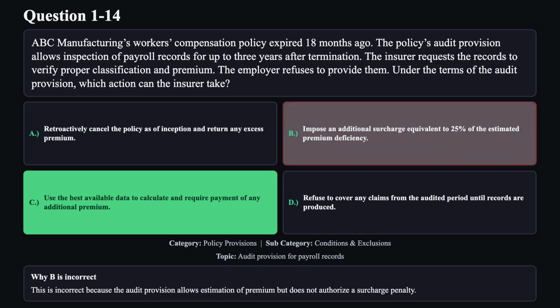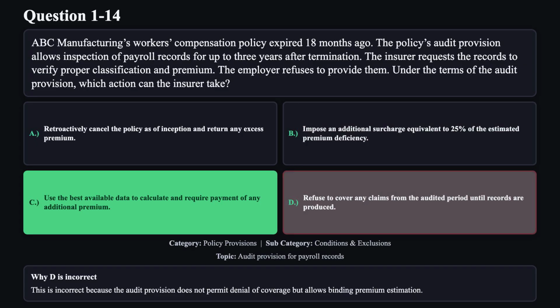Reason B is not correct. This is incorrect because the audit provision allows estimation of premium but does not authorize a surcharge penalty. Reason D is not correct. This is incorrect because the audit provision does not permit denial of coverage but allows binding premium estimation.